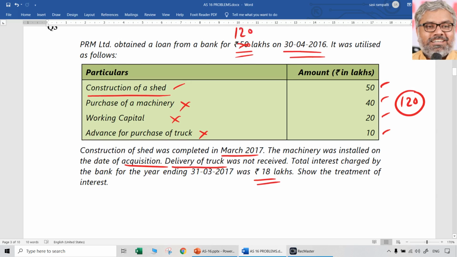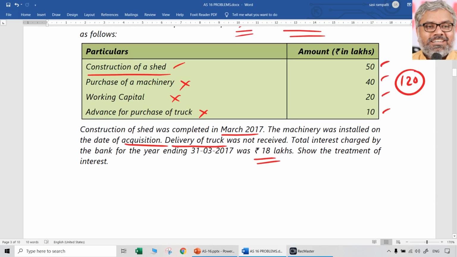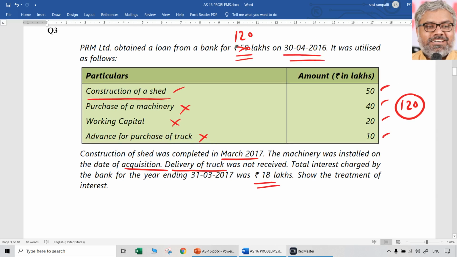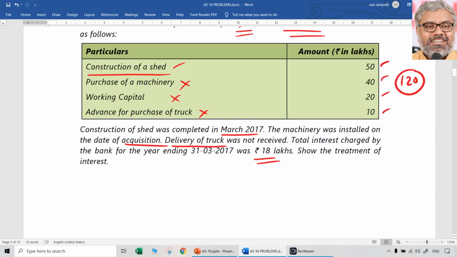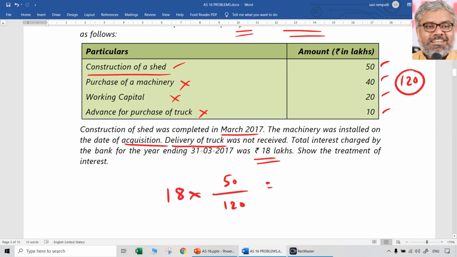So normally speaking, it can be done in 2 lines, because the only qualifying asset is how much? 50 lakhs. So how much interest can be capitalized? 18 lakhs into 50 by 120. Out of the total 120 lakhs loan, 50 lakhs is the only qualifying asset.